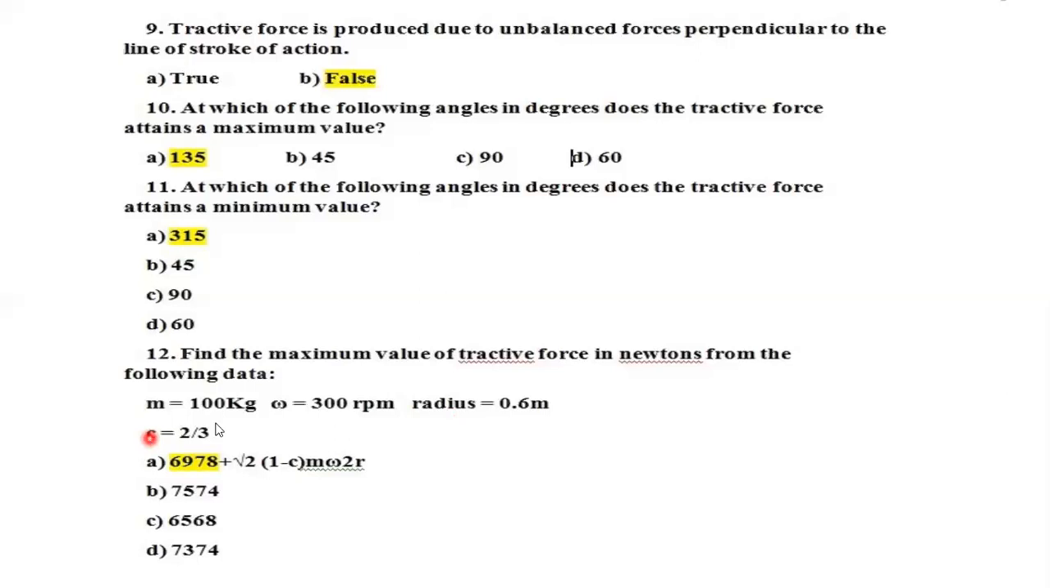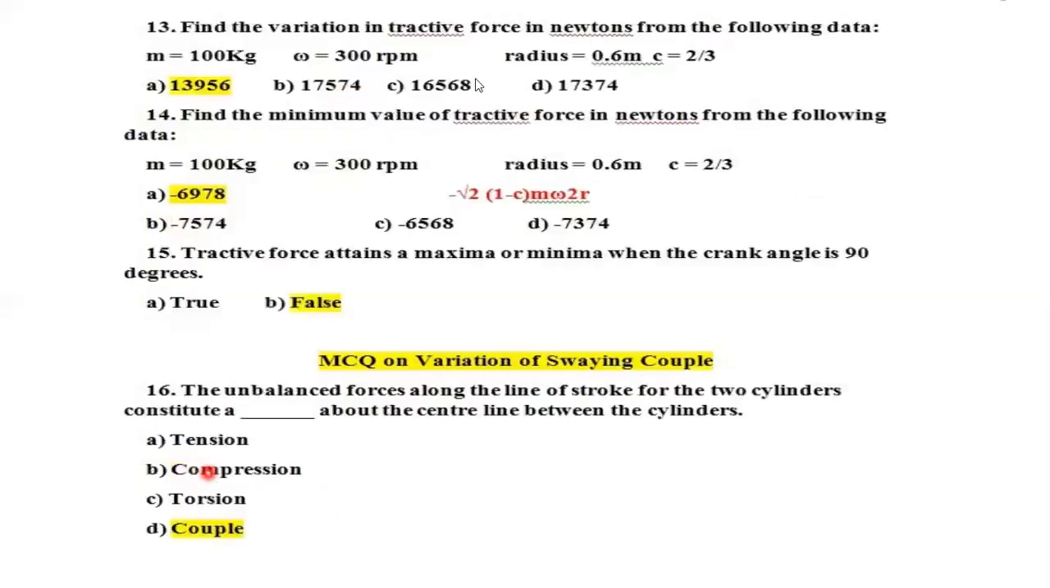of reciprocating parts. So the formula is plus root 2 (1 minus c) m omega square r. It's not omega into root, it's omega square r. So substitute all the values: mass you know, omega you know, r you know, and the c fraction they have given. So finally you'll be getting 6978.